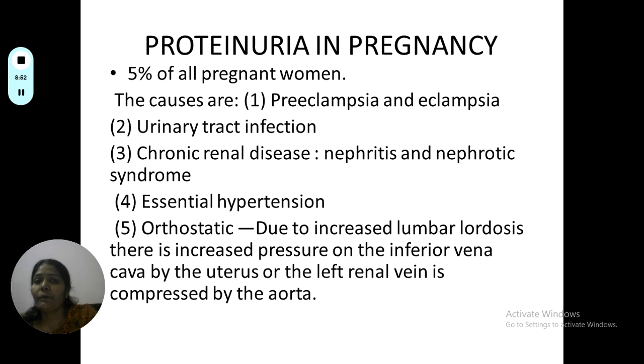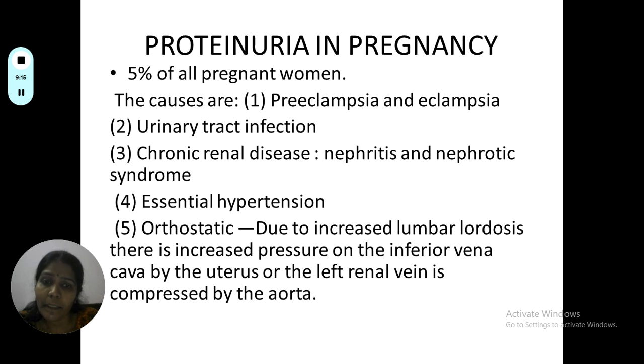Then we go to proteinuria in pregnancy. This occurs in 5% of all women. The causes are preeclampsia and eclampsia, urinary tract infections, chronic renal disease like nephritis and nephrotic syndrome, essential hypertension, and the most common is orthostatic proteinuria due to increased lumbar lordosis.